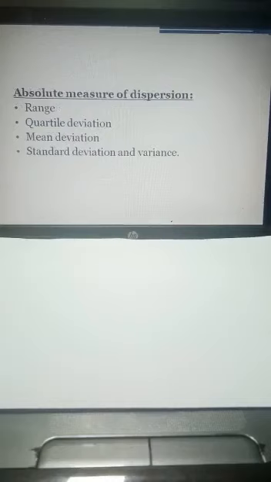So relative measures of dispersion are not given in your nursing syllabus. We have only absolute measures of dispersion under your syllabus, like range, quartile deviation and standard deviation. So we will discuss these three. Skipping the mean deviation, we will discuss the range, quartile deviation and standard deviation.